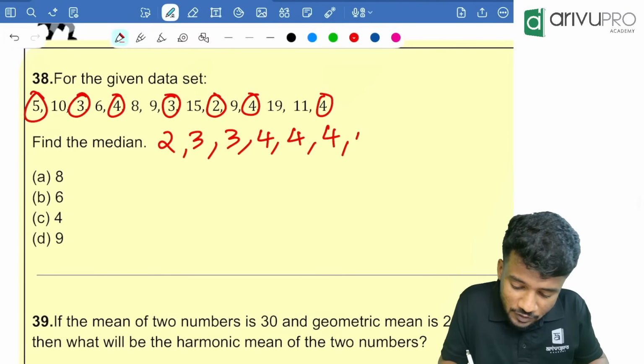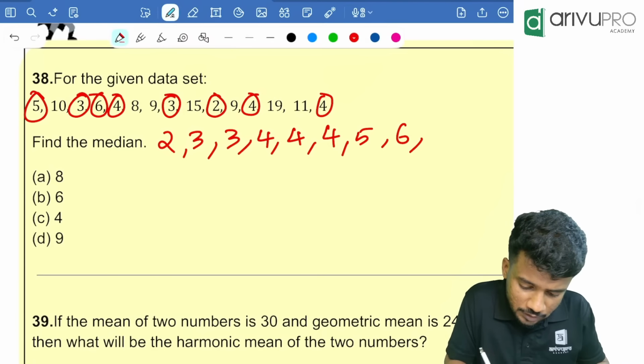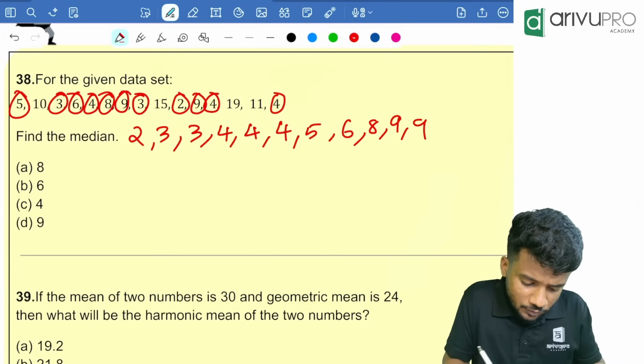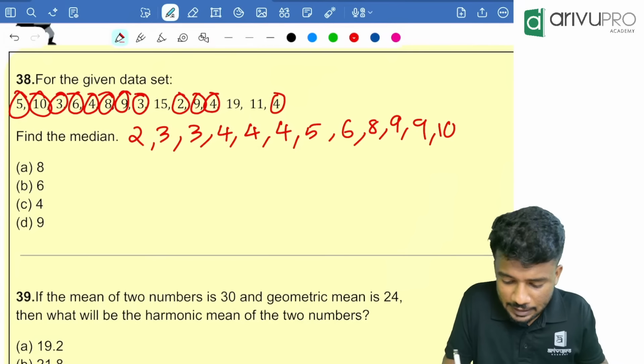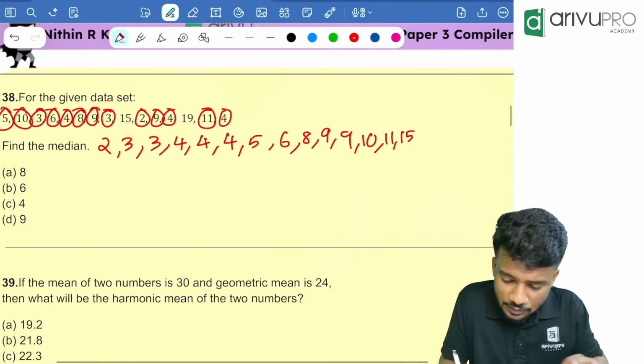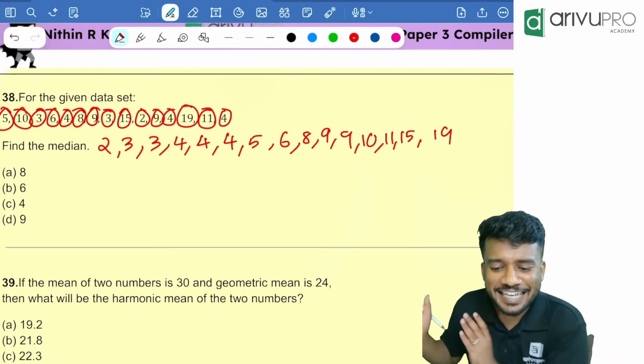Then 5 is the next value. Then 6 is the next value. Then 7 is there. No. 8 is there. Then 9 is there. Yes, 2 times 9 is there. Then 10 is there. Then 11 is there. Then 15 is there. Then 19 is there. Okay, we arrange them in the increasing order.